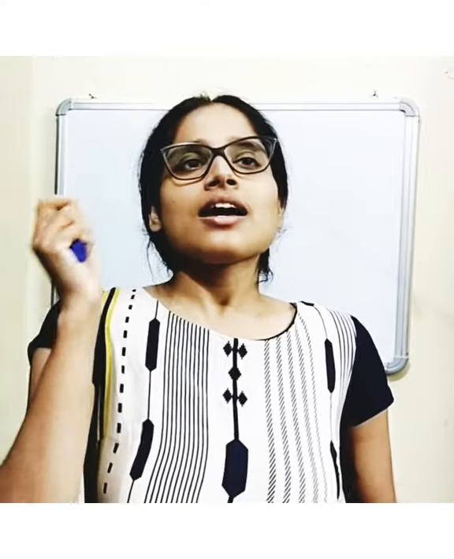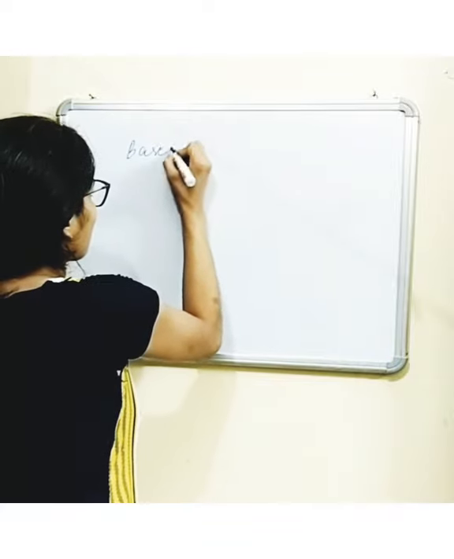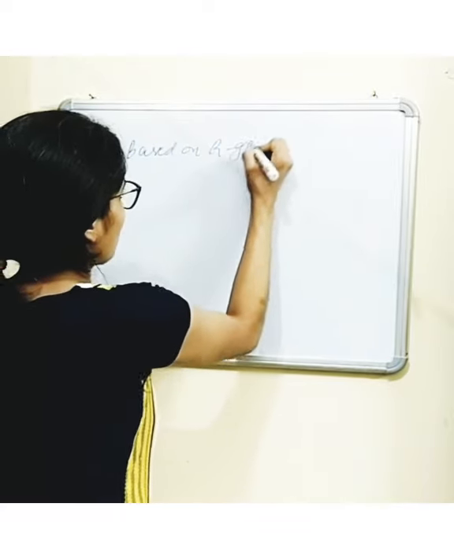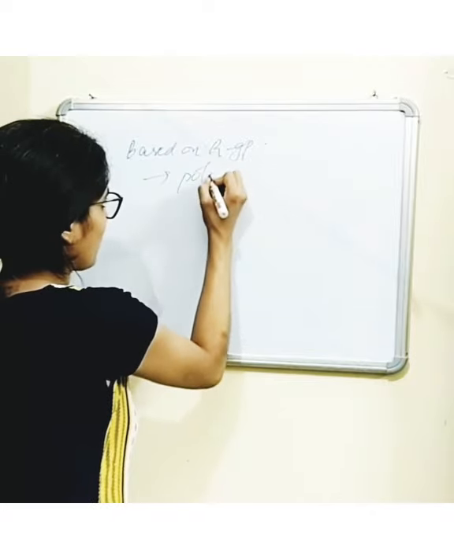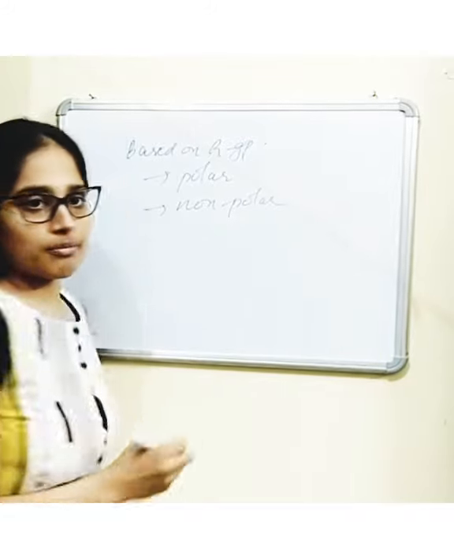there are 20 standard amino acids, as I mentioned earlier, which are different because of their variable R group, and because of the property of the R group, they are categorized into different forms. Based on the R group, the amino acids can be categorized as polar and non-polar in nature.